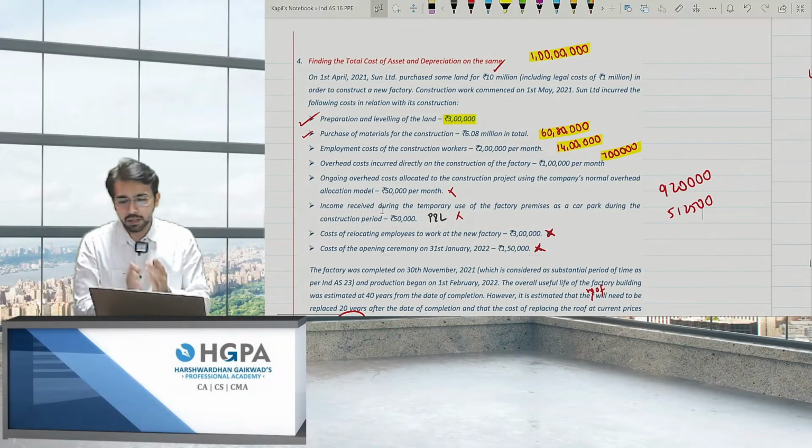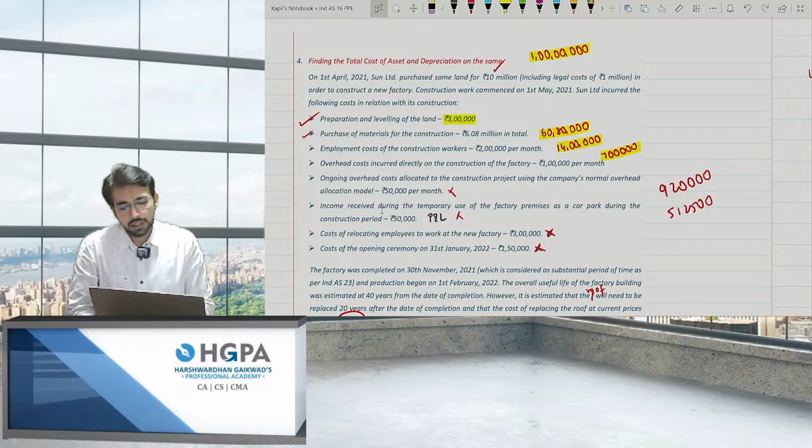Can you please give me the total cost of the asset? The total cost of the asset. 1, 60, 14, 18, 21, 81, 84, 93, 98, 90, 99. 1 crore 99 lakhs 12,500. Please check everyone. 199 12,500.